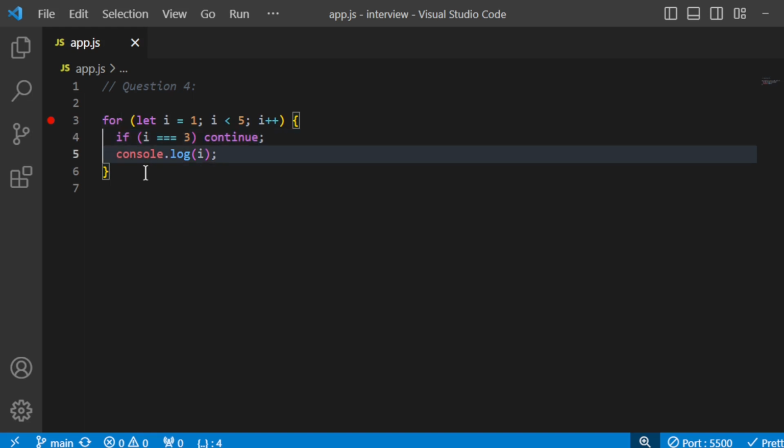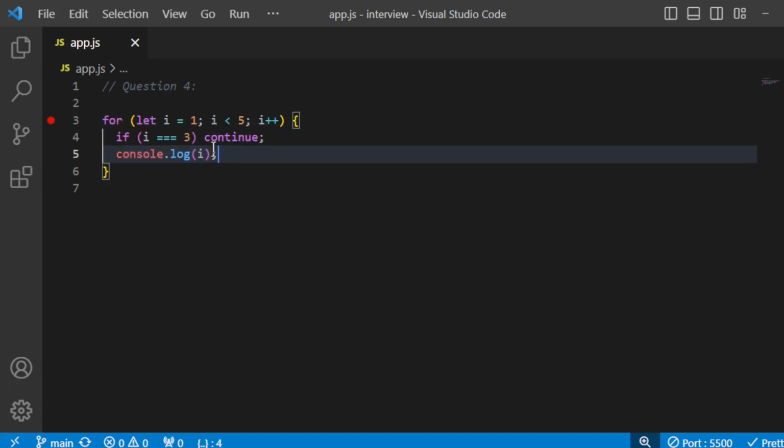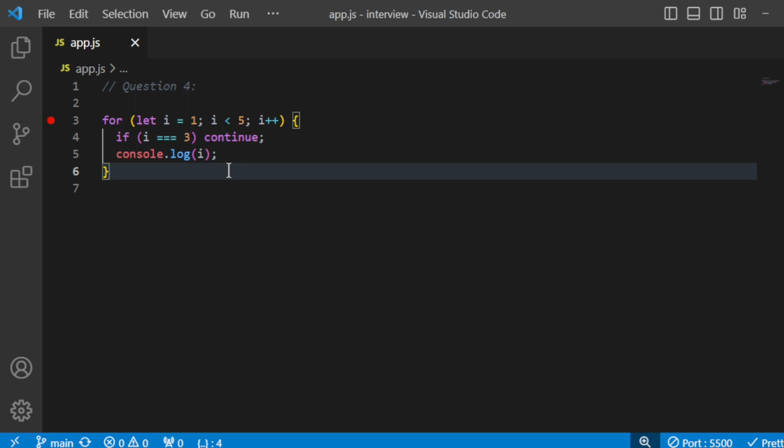So in simple words, in the for loop we are applying the condition if i is triple equal to 3, right? So in this case the continue statement is executed and it actually skips console.log(i), and whatever the value is coming here in line number 5, it actually skips this line, right? So hence for that reason the 3 is not printed in the output. So yeah, let's move towards the next question.